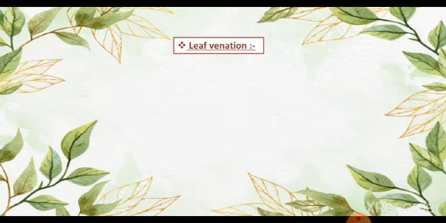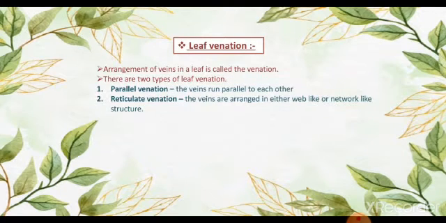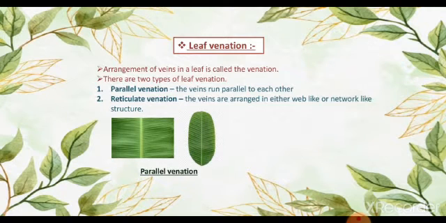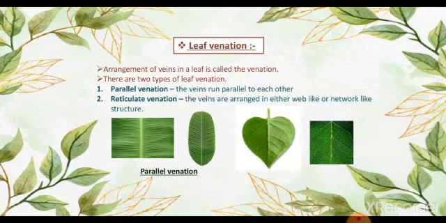Now, leaf venation. What is leaf venation? The arrangement of veins in a leaf is called venation. There are two types of leaf venation, parallel and reticulate venation. In parallel venation, the veins run parallel to each other, and in reticulate venation, the veins are arranged in either a web-like or network-like structure.